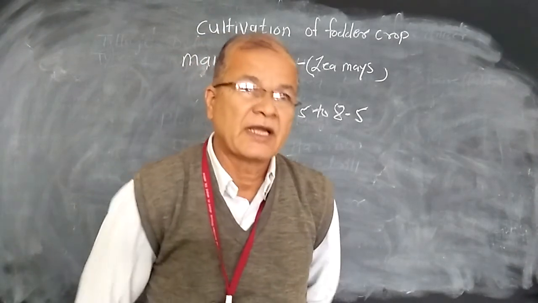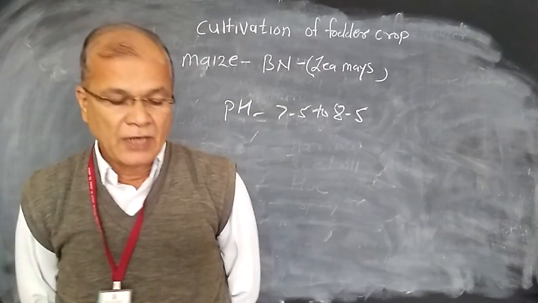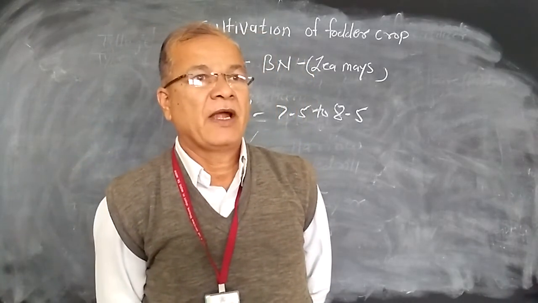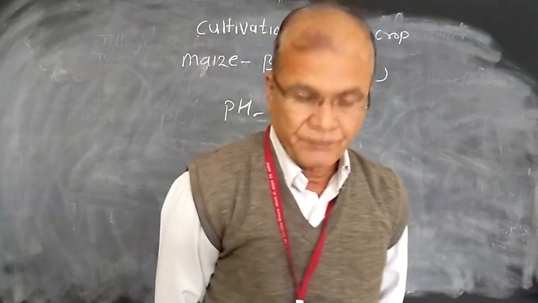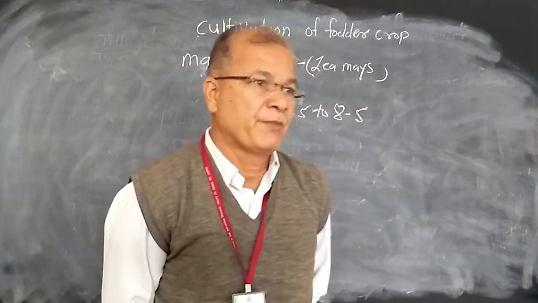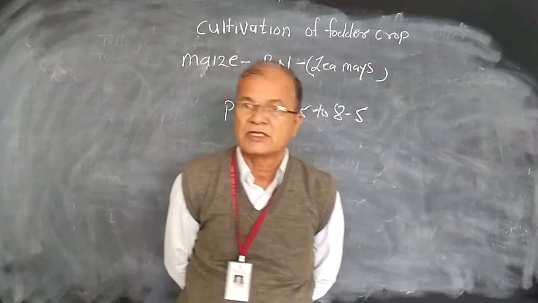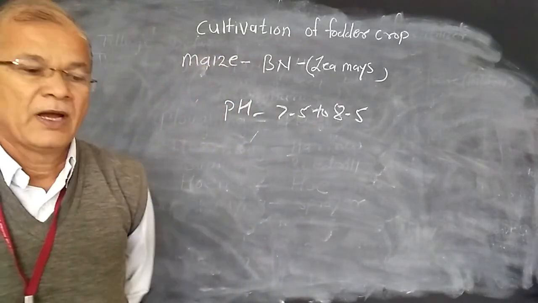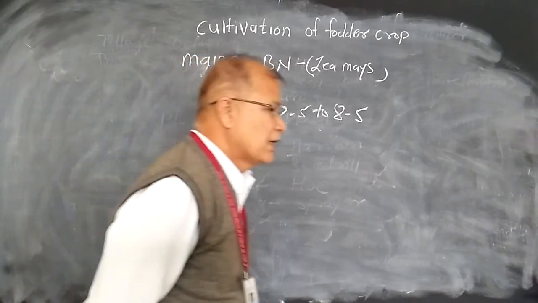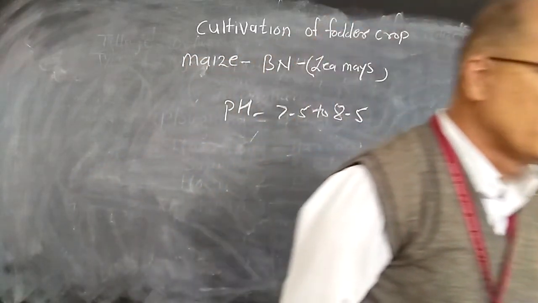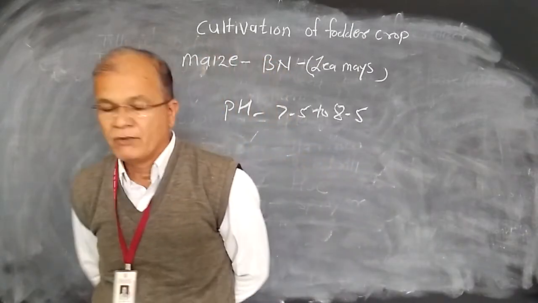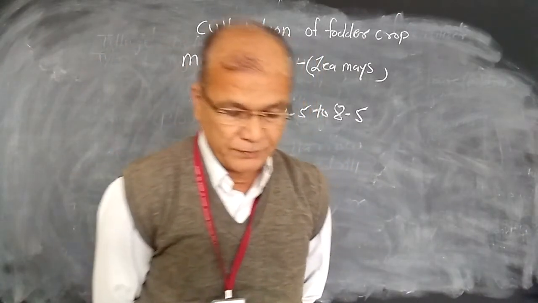Now the second stage in which irrigation may be applied is the flowering stage, and this flowering stage may occur 40 to 16 days after sowing of the maize crop. At that time irrigation given to the maize crop is beneficial.